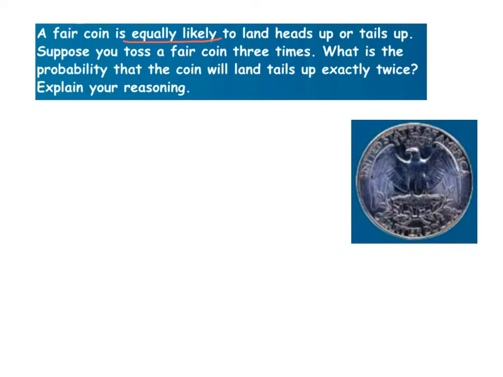Suppose you toss a fair coin 3 times. What is the probability that the coin will land tails up exactly twice? Explain your reasoning. So here you go.